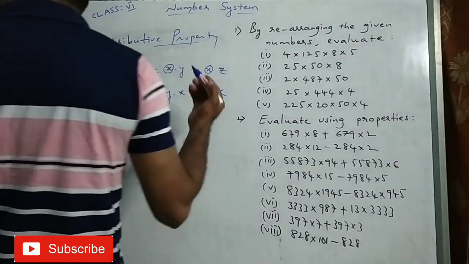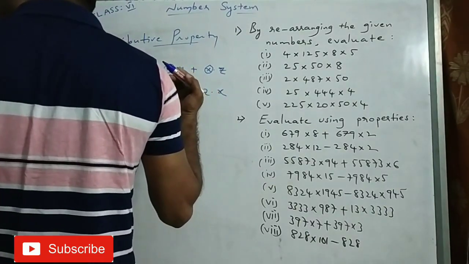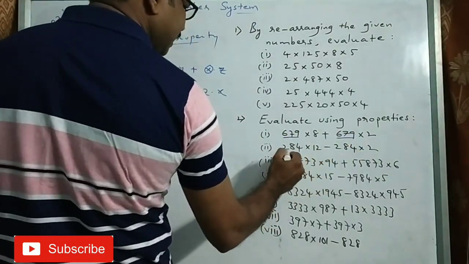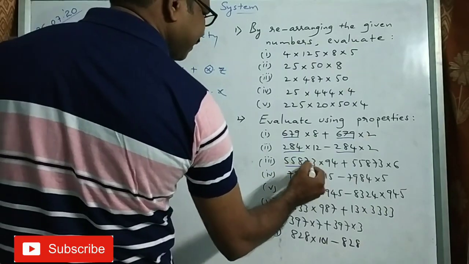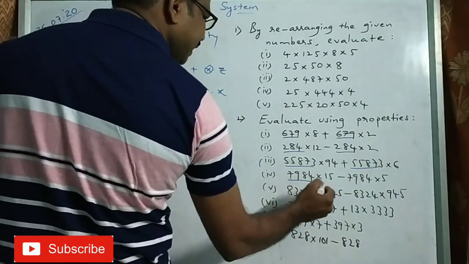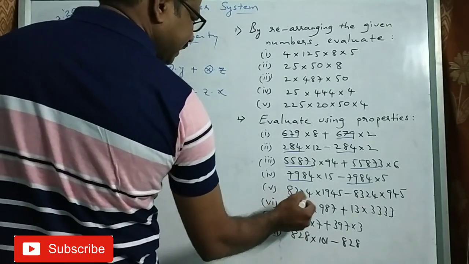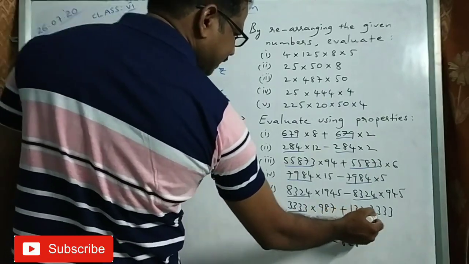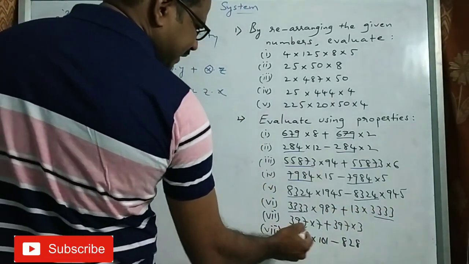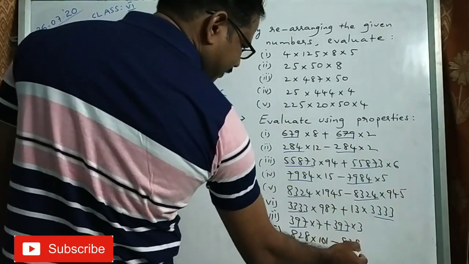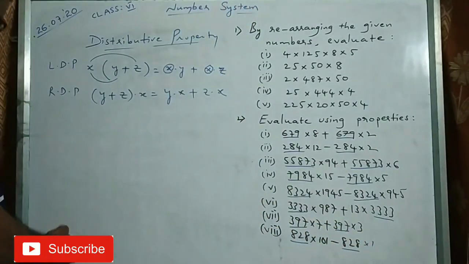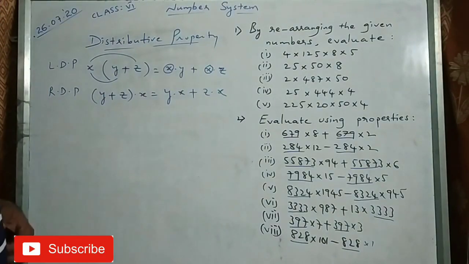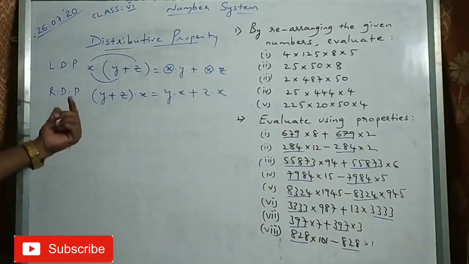Now look at in every problem, there is one number common. See, 284, 284, 55873, 55873, 7984, 7984, 8324, 8324. See that, 3333, 3333, 397, 397, 828, 828 into 1 will be there. Did you observe that? In every problem, there is one common term, number. Okay, that is called the distributive property.